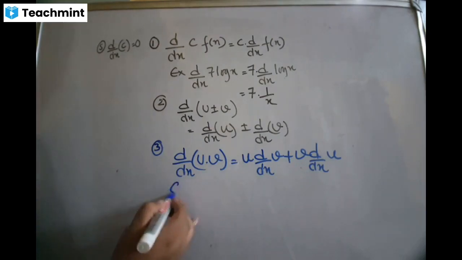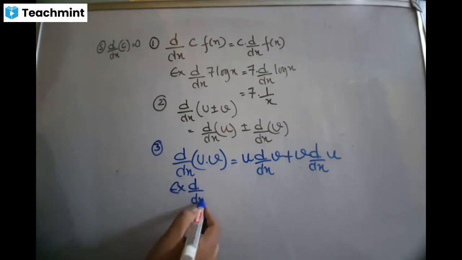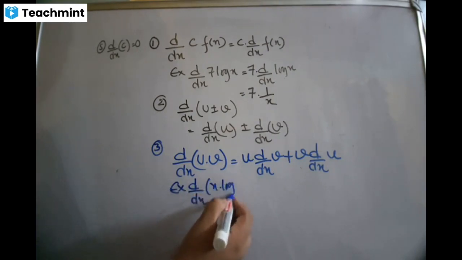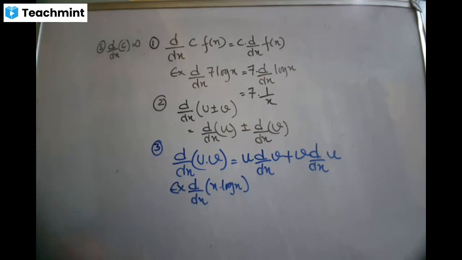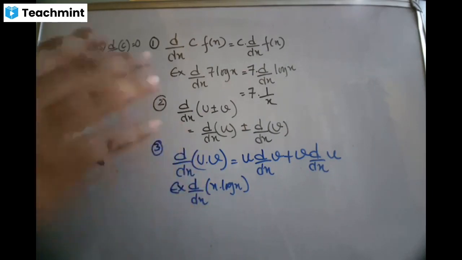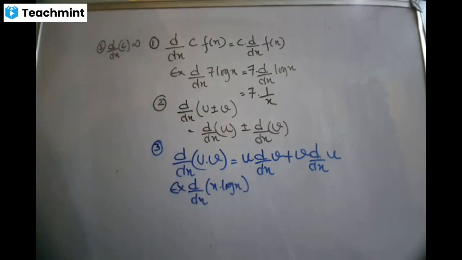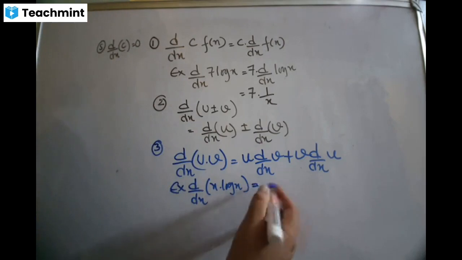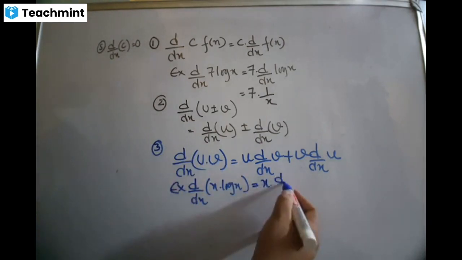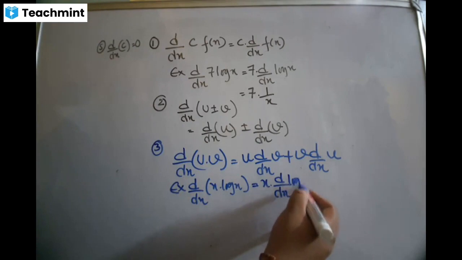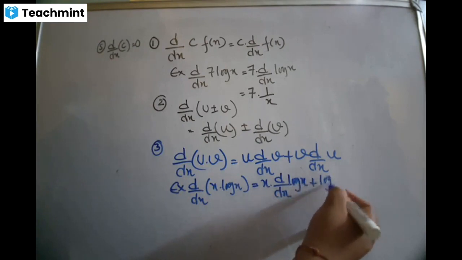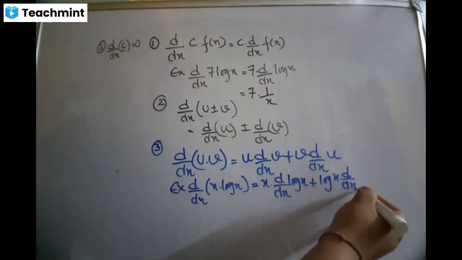Example एउटा दिदैछु यहाँ, d by dx of x into log x. You know x लाई break गर्दा 1 आउँछ and log x लाई break गर्दा 1 by x. But I cannot write यसको derivative, I cannot write 1 into 1 by x. Reason, you cannot apply the formula if there is a multiplication sign. So I have to use the rule. Rule ले के भन्छ, एउटालाई constant राख, अर्कोलाई differentiate गर. That means apply the formula only for the second one. Now you keep the second one constant and apply the formula for the first.